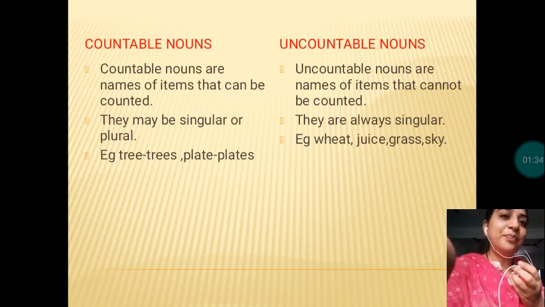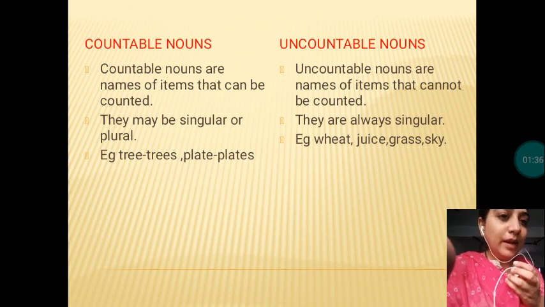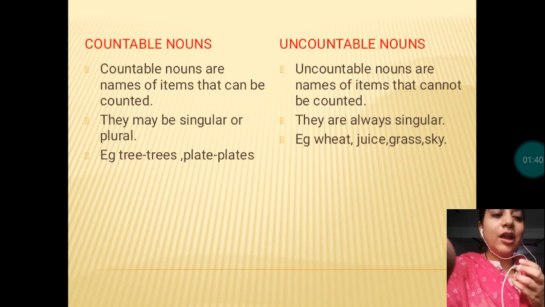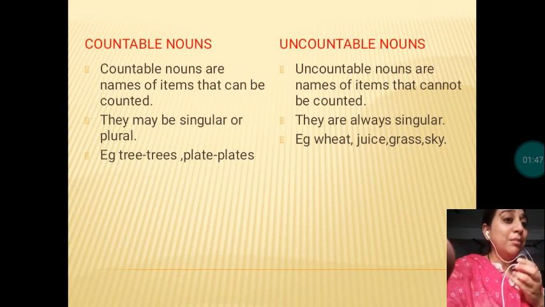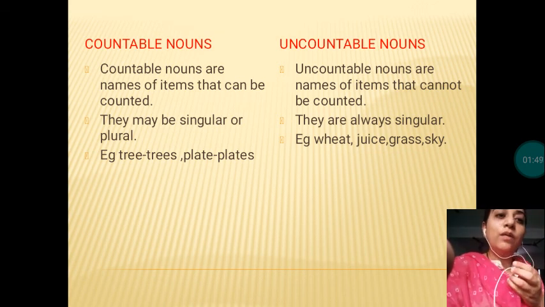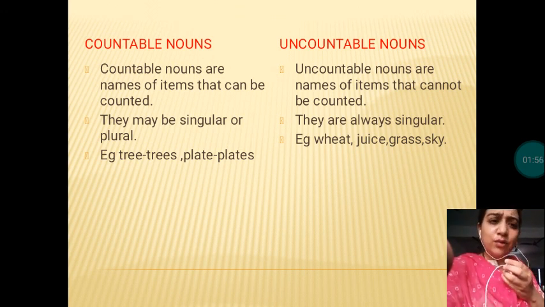Plate and plates. Uncountable nouns are names of items that cannot be counted, means we cannot add a number to them. We cannot count in numbers. So they are always singular. You can see the example, wheat, juice, grass, sky. Can we count the wheat?